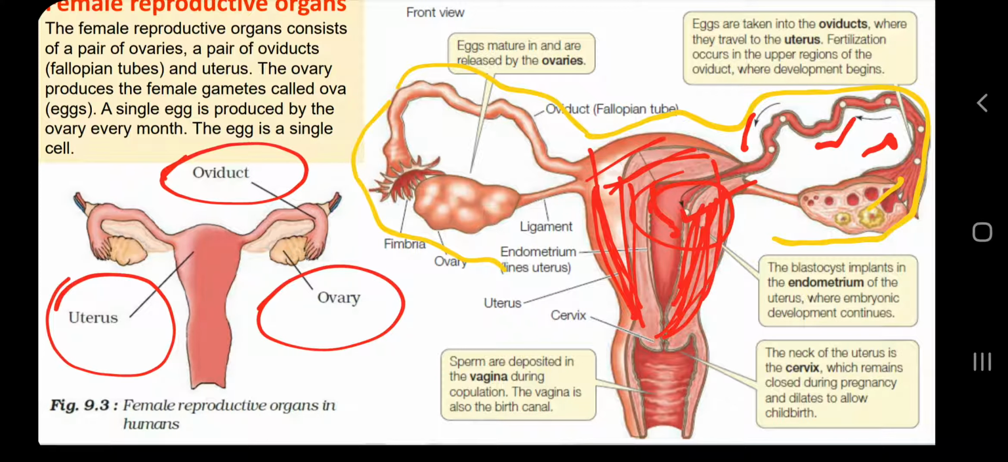One question, students of class 7 and 8 science: how many children do you see nowadays with normal parents, normal couples? You will hardly see 1 or 2 children.